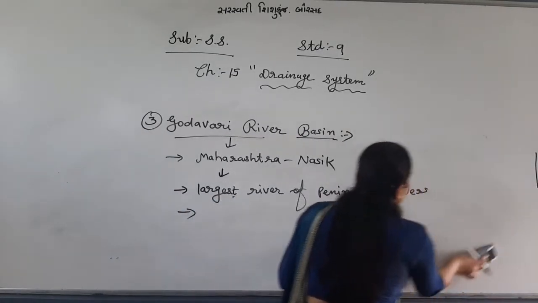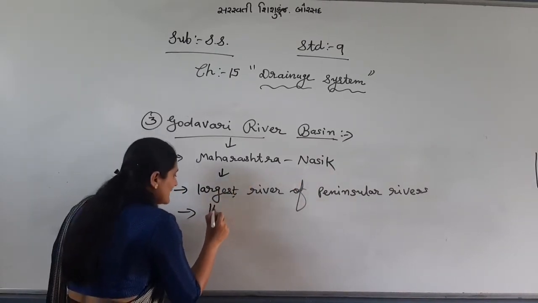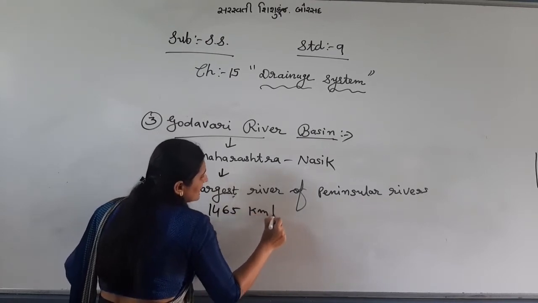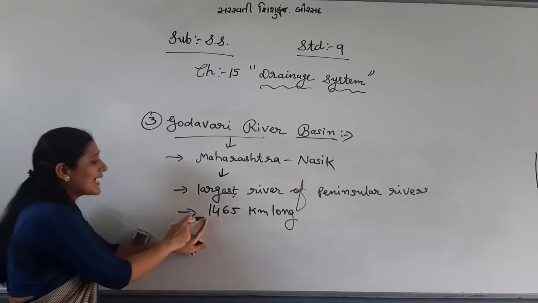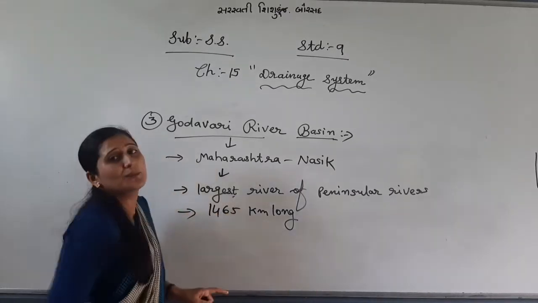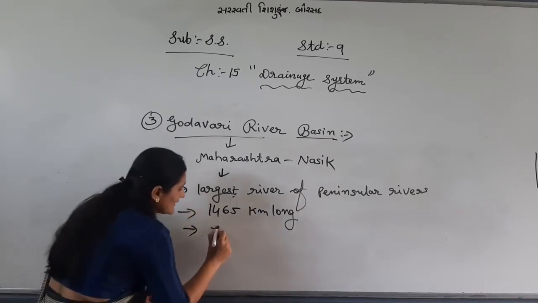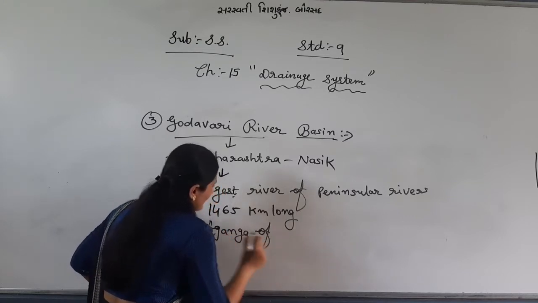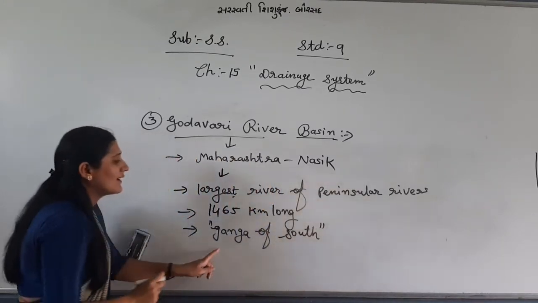Now, let me tell you, why largest? The length of the Godavari river is 1465 km long. What is the length of Godavari? 1465 km long, right? And it is known as Ganga of South.